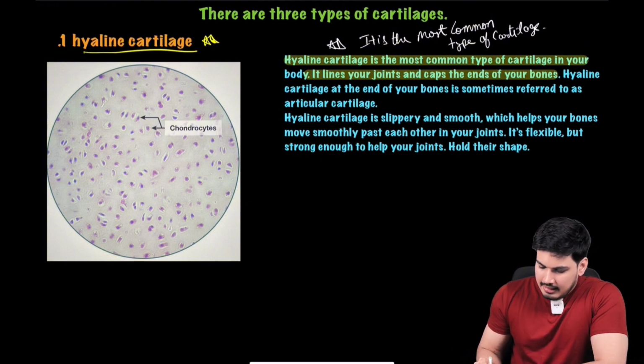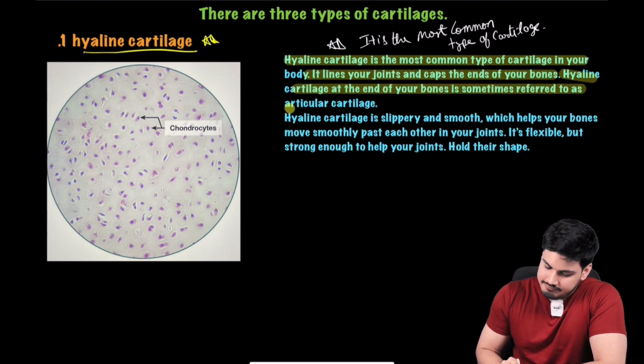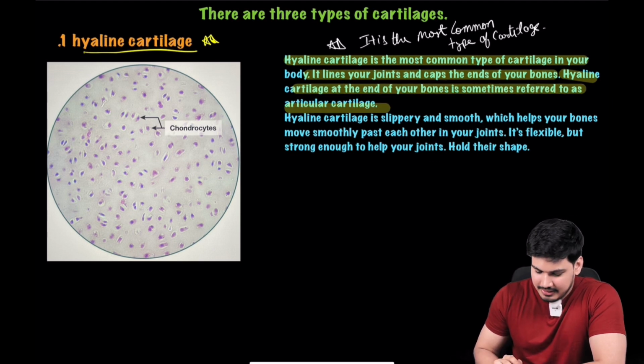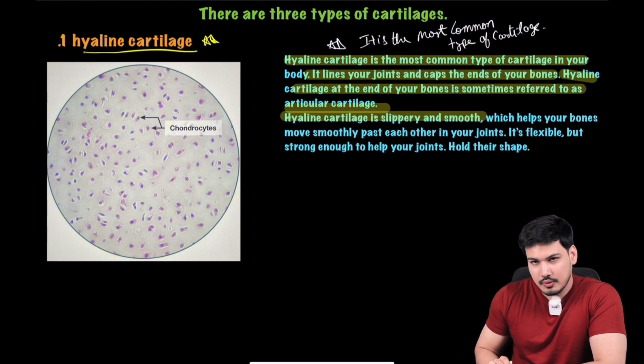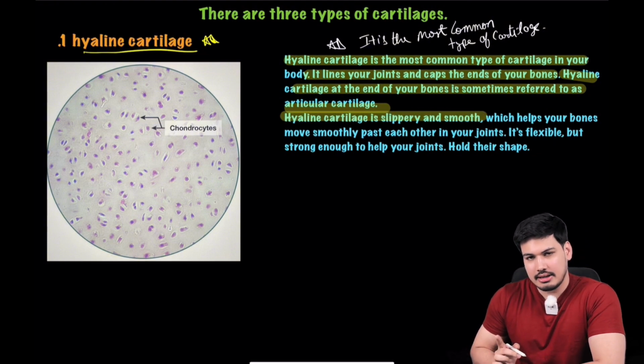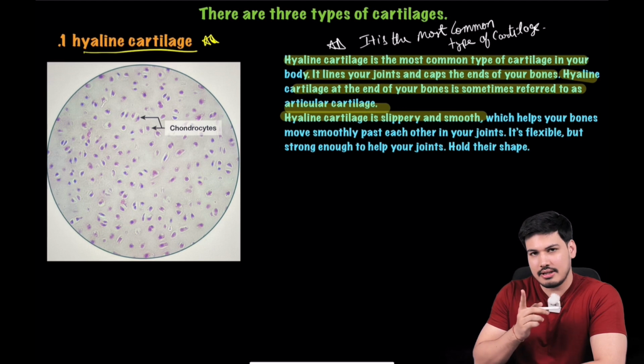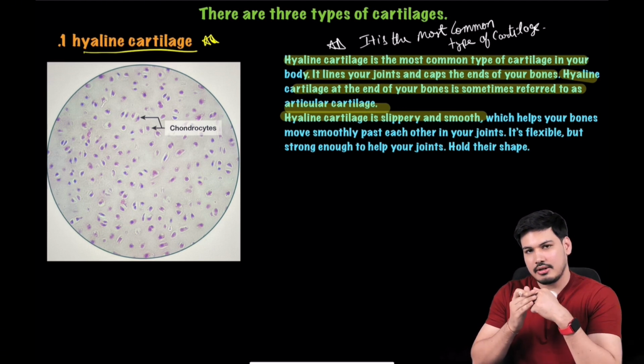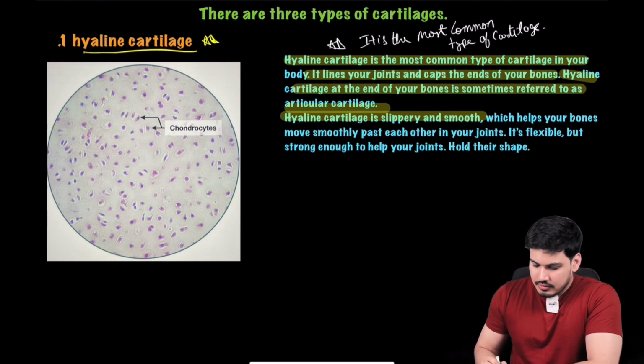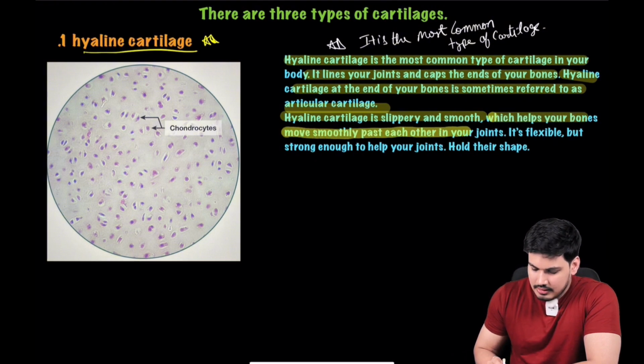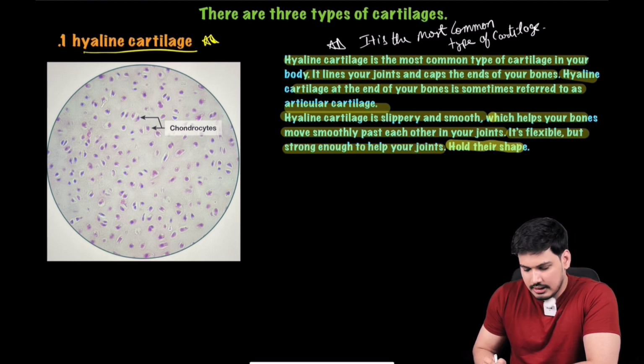So yes, hyaline cartilage at the end of your bones is sometimes referred to as articular cartilage. They have already given it here. So hyaline cartilage is slippery and smooth. That's why I think they are covering the joint surface, because that is required here. Slippery and smooth, which helps your bones move smoothly over each other in your joints, and it's flexible but strong enough to help your joints hold their shape.